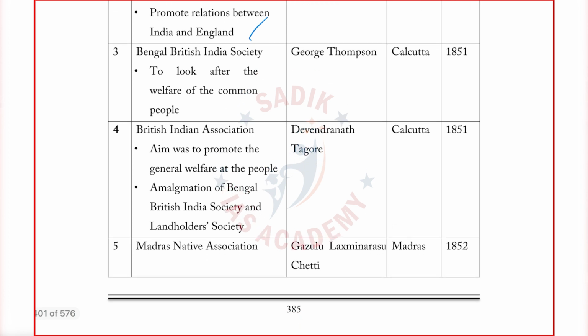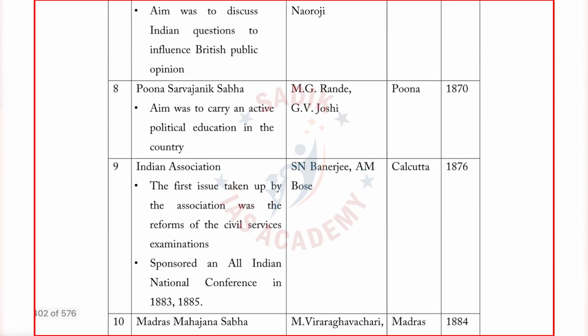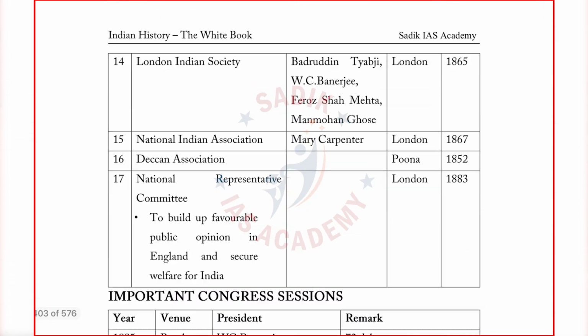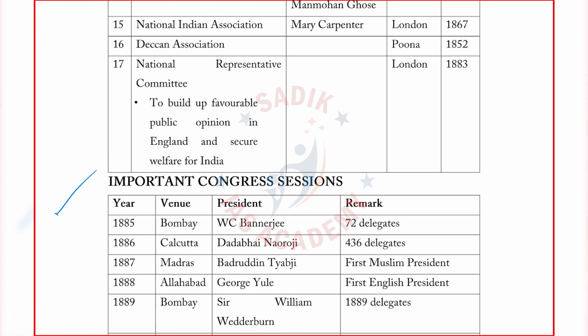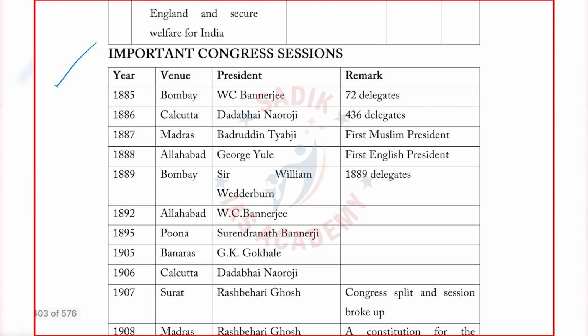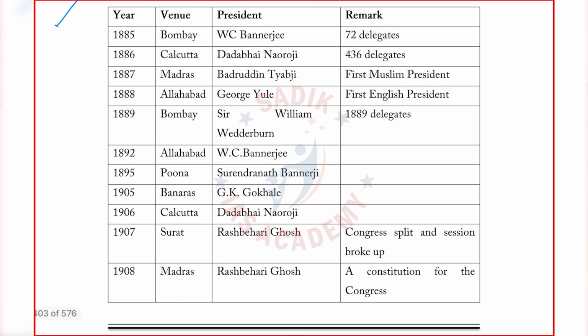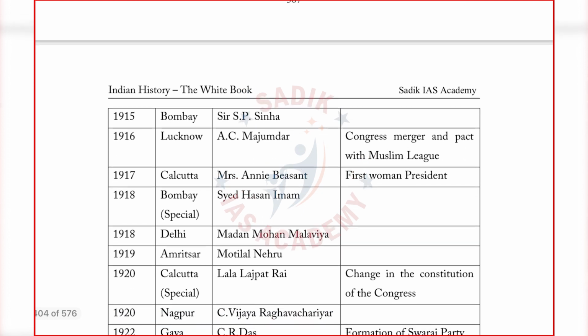After this, I have gone to the second small topic, important congress sessions. Again for information, unlike many other books, I am not giving all the congress sessions. We all know that that's not important for the examination. What are those congress sessions which are important? Only about 20 congress sessions were important. Only that I am covering. I am not giving everything.